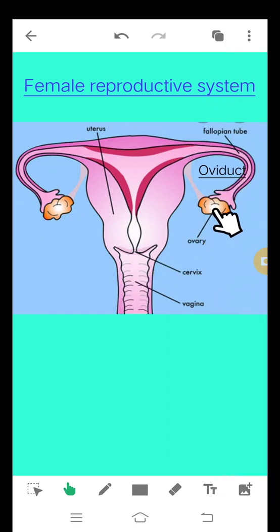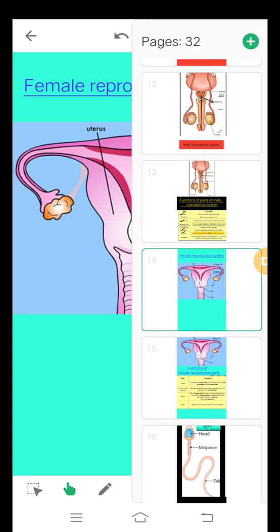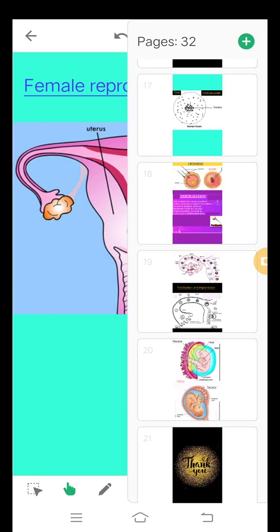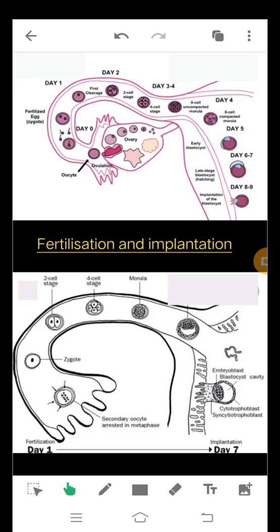Here the different parts are ovary, oviduct, uterus, cervix and vagina. Out of all these parts, fertilization takes place in the oviduct or the fallopian tube. So this fusion or fertilization takes place in the fallopian tube. This is the fallopian tube.